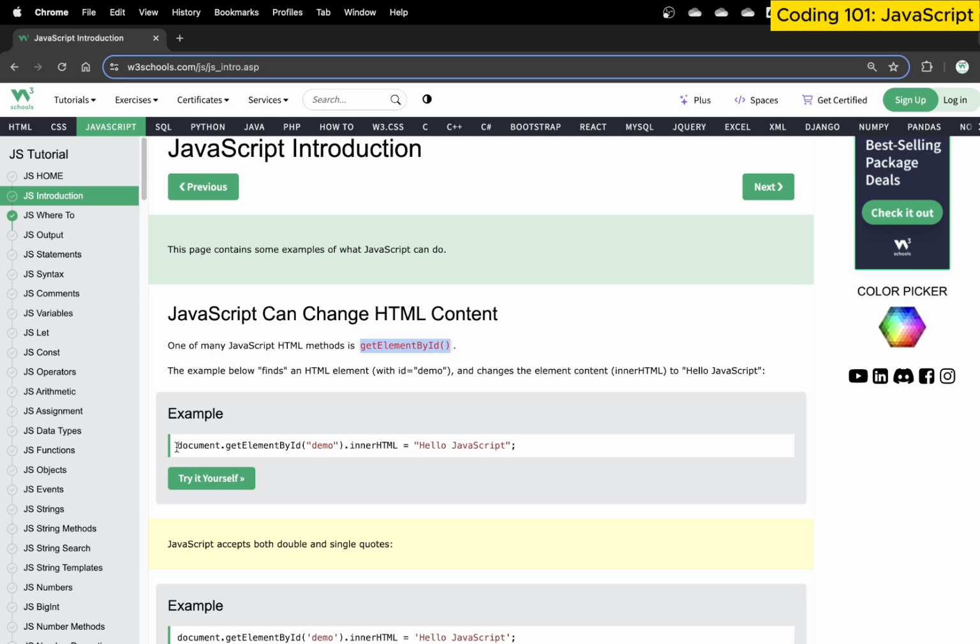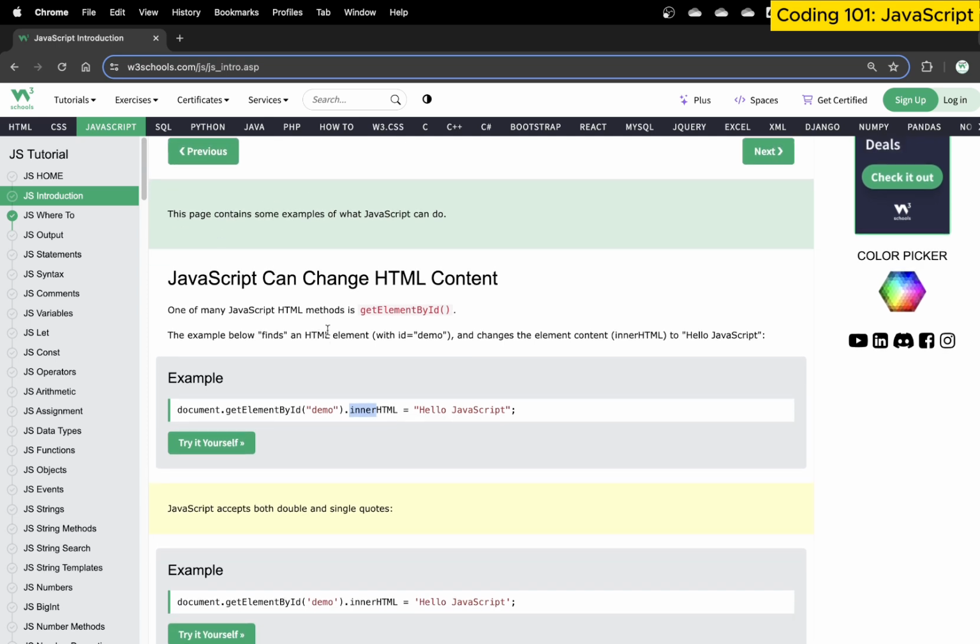Then how we do that, basically we use something called document.getElementById and innerHTML. Don't worry about this, it's not going to make sense yet. As I said, we're going to talk more about this later on, and I'm going to break everything down: what exactly this document is, what we mean by getElementById, what exactly this word demo is, and what innerHTML does. So we'll talk about this.